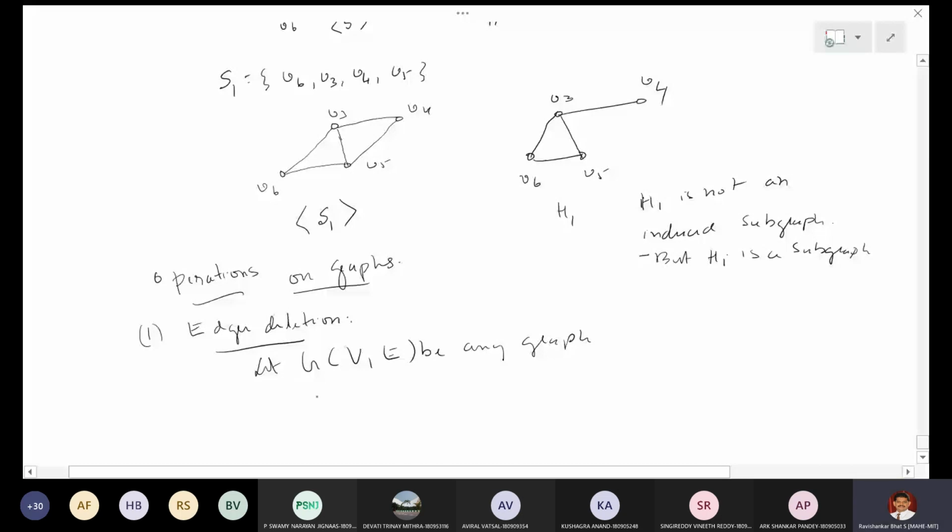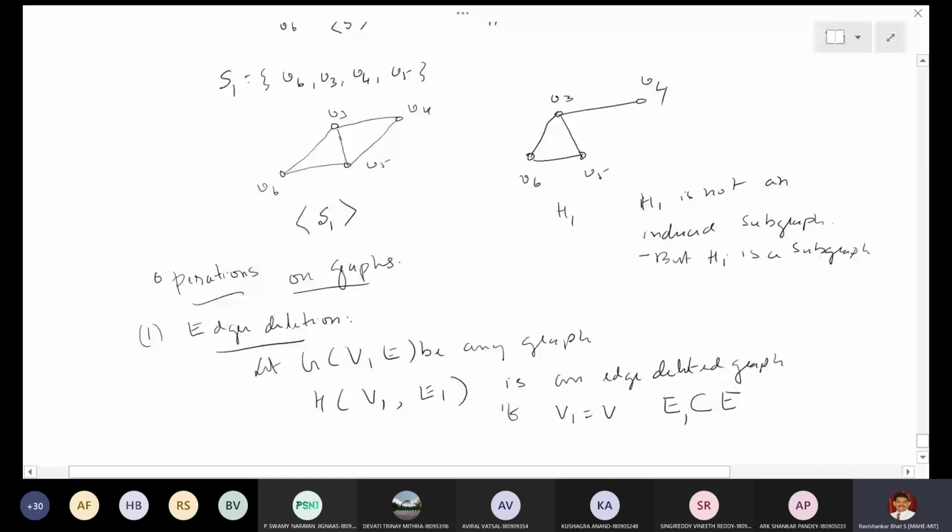So H = (V1, E1) is an edge deleted graph if V1 equals V, that is, the vertex set is the same, and E1 is a proper subset of E. That is, some edges are missing.